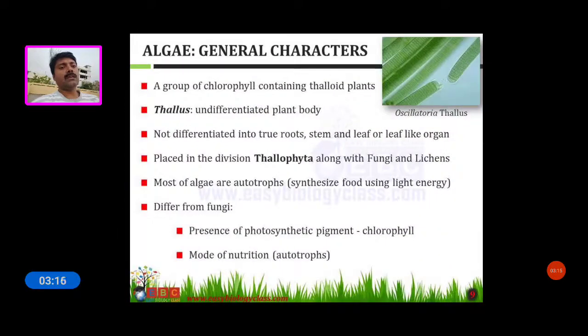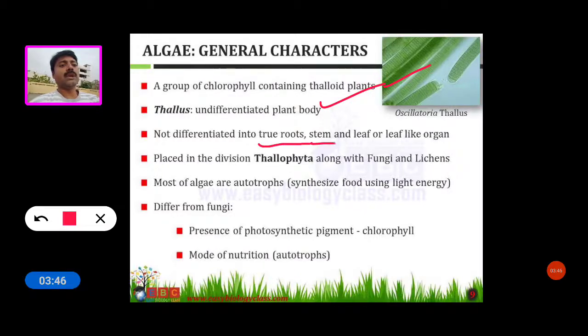Now see some algae general characters. A group of chlorophyll containing thalloid plants are called algae. What is the meaning of thallus? Thallus means undifferentiated plant body, not differentiated into true root, stem, and leaf, or leaf-like organ.